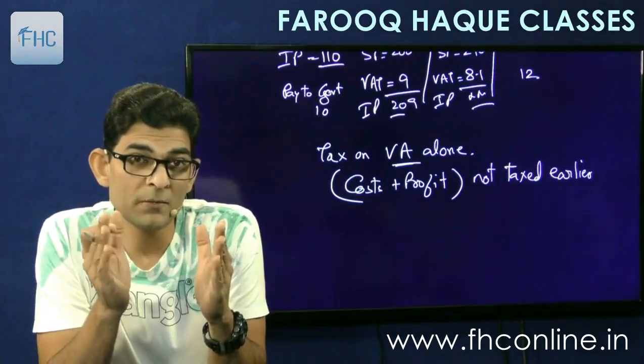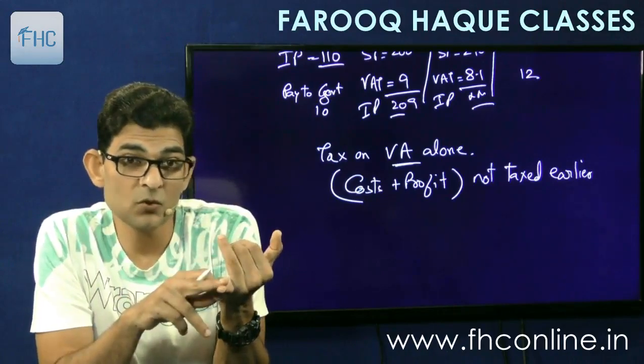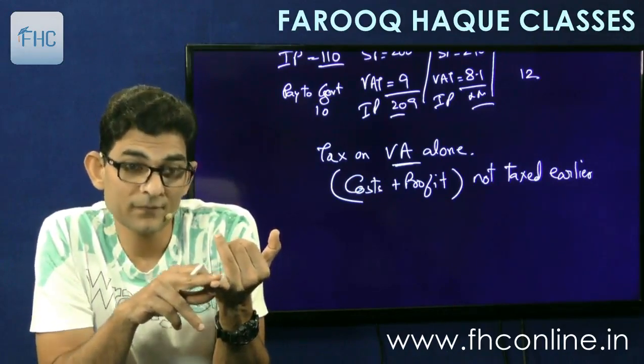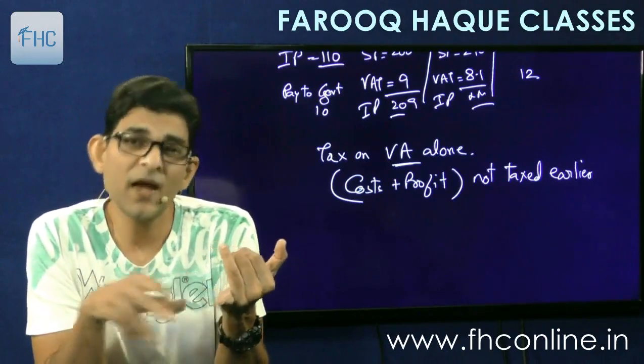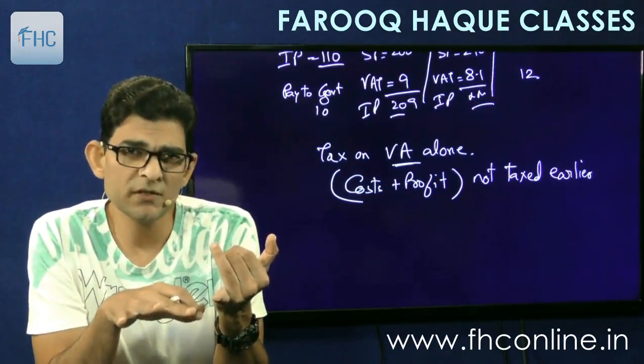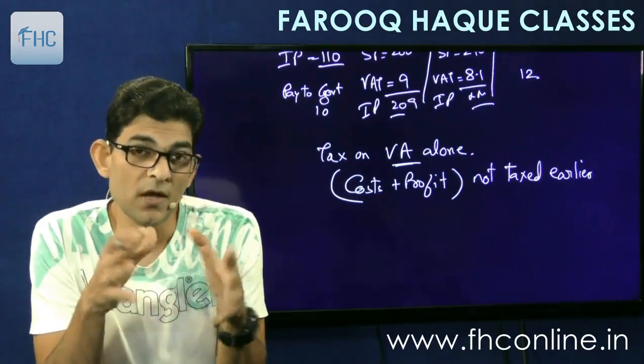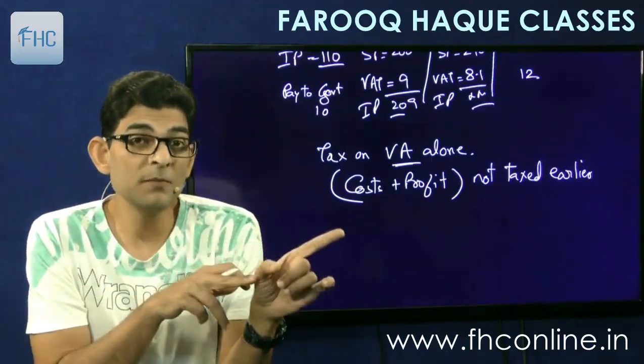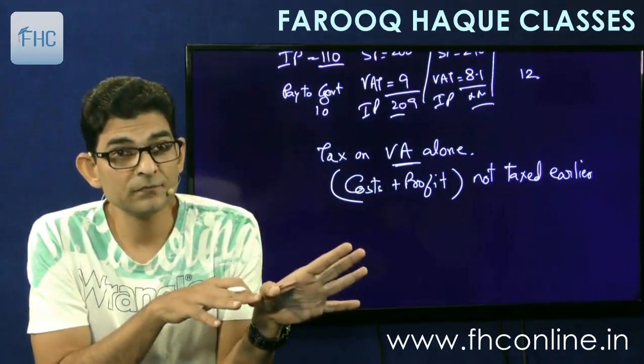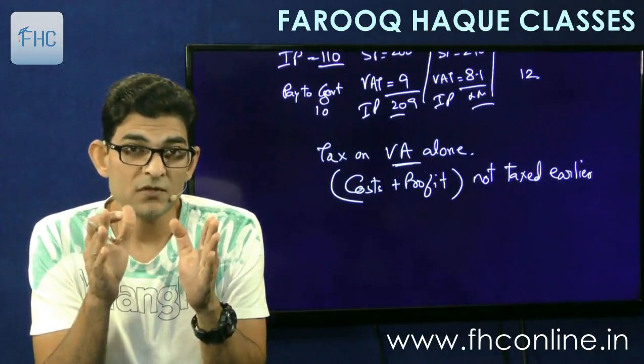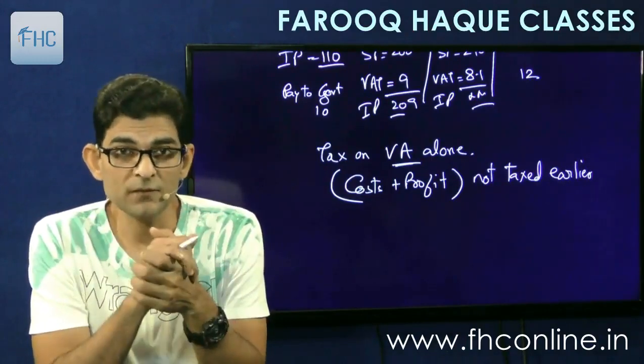My value addition will be like labor cost, because there is no VAT on labor, and the profits and other expenses, manufacturing expenses, which have not been charged earlier. That will be my value addition, and I'll have to pay tax on that.